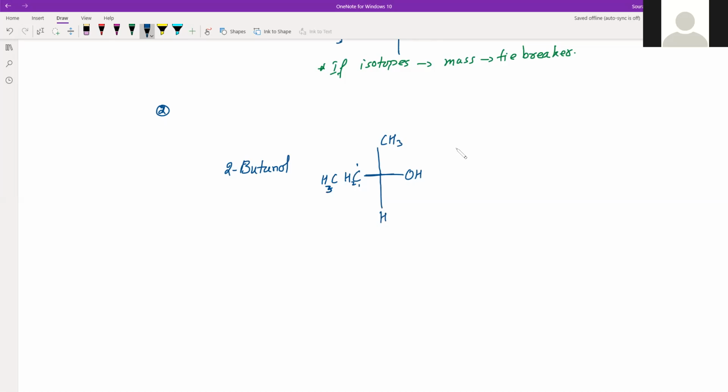So it is actually like this, right? There is an OH group attached here, there is H attached here, and then this carbon has H, H, and H. So even if there is OH here, there is H on the opposite side, and here there is CH3.